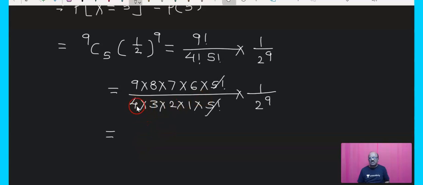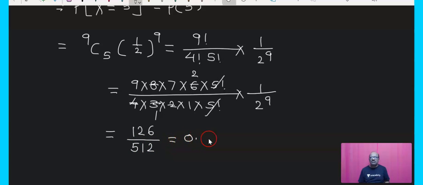Now here the simplification, that is 4 into 2, 8. These two terms will get cancelled. Next is 3 ones are 3 and 3 twos are 6. And overall the multiplication, 9 into 2, 18, 18 into 7, that is 126 upon 2 raised to 9. Means what? 512. You will get 512.